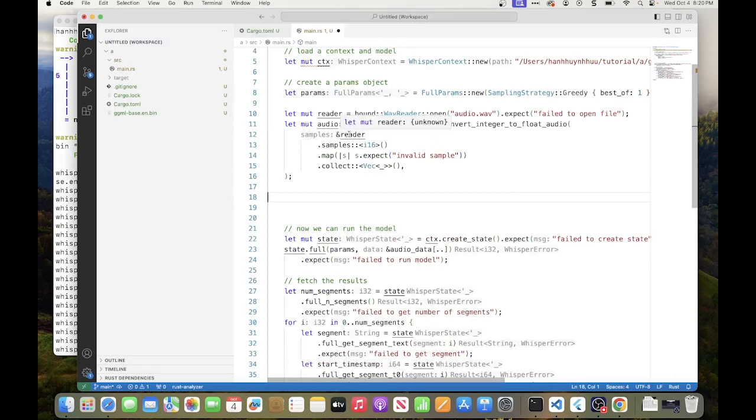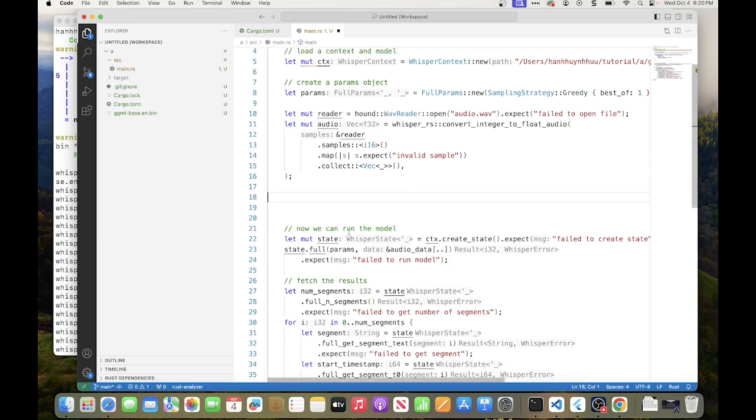So it goes to reader. It says that the samples are 16-bit integer, and yeah. So this will error if the wave is not 16-bit integer and it converts it to floating numbers.